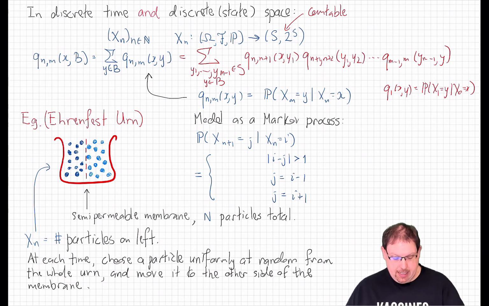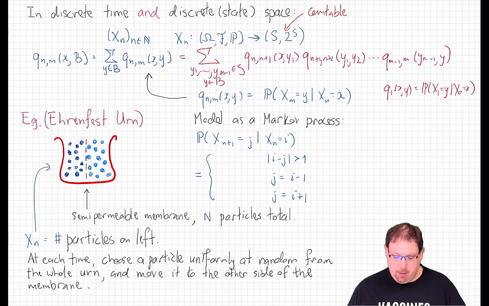Now let's let X_n denote the number of particles on the left side in this picture as time evolves. It's reasonable to model this as a Markov process. After all, at each time step, we're doing some uniformly random thing with no reference to what happened before. So the future shouldn't really depend on the past before the present time.